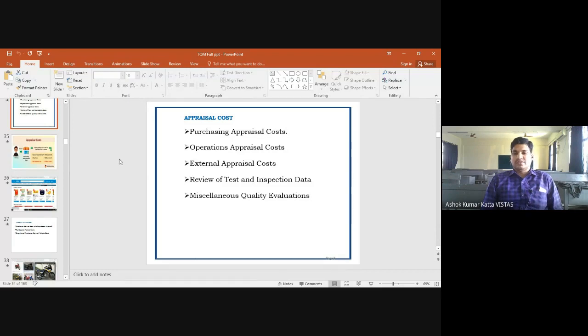Was the cost increased or decreased? Increased only.